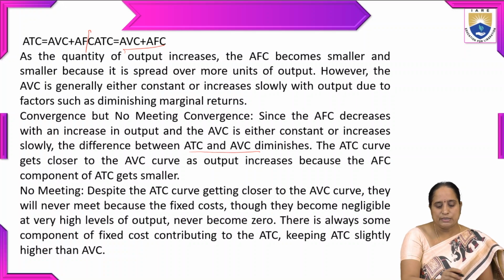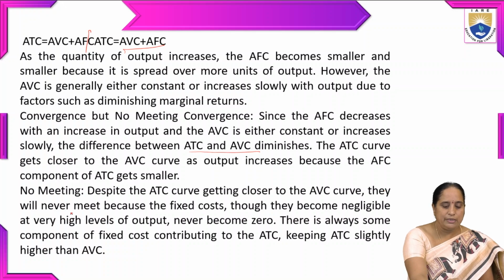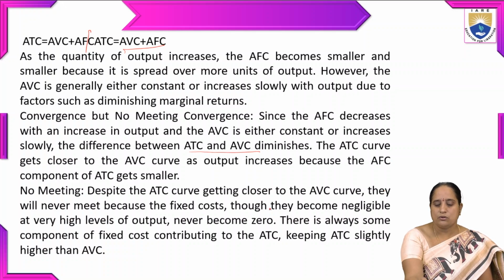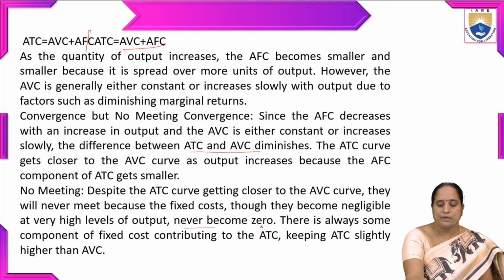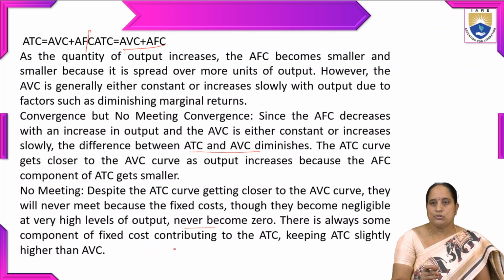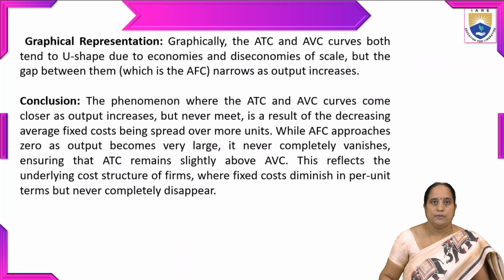No meeting. Despite the ATC curve getting closer to the AVC curve, they will never meet because the fixed cost may become negligible at very high levels of output but never becomes zero. So there is always some component of fixed cost contributing to the average total cost and keeping average total cost slightly higher than average variable cost.